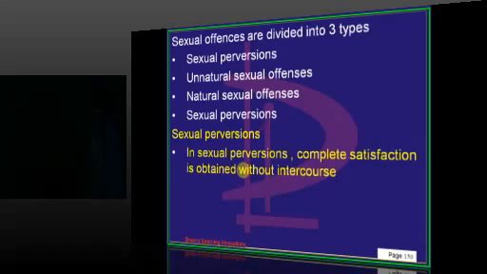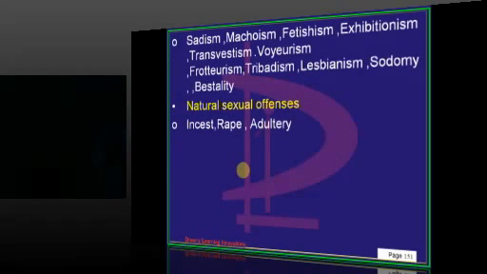Perversions hota hai without any penetration, without any intercourse, there is a sexual gratification and satisfaction. Wo hota hai perversion. By wearing opposite sex dress or by touching somebody and getting or publicly giving a display, there is no intercourse involved in perversions. Sadism, masochism, fetishism, exhibitionism, transvestism, voyeurism, etc., etc.